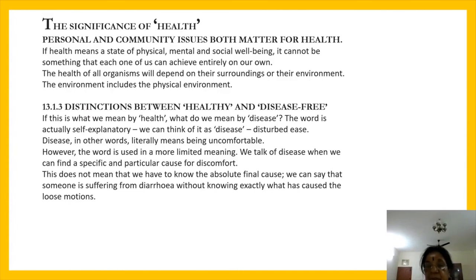In textbook page 177: we need to be happy in order to be truly healthy, and social equality and harmony are therefore necessary for individual health. And we can think of many examples of connections between community issues and individual health. I hope you are able to follow this.